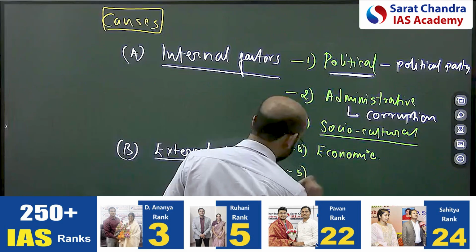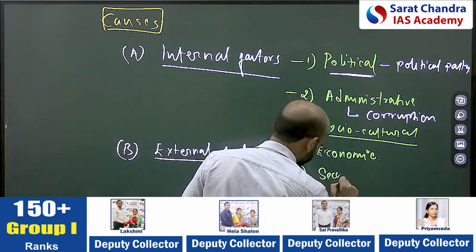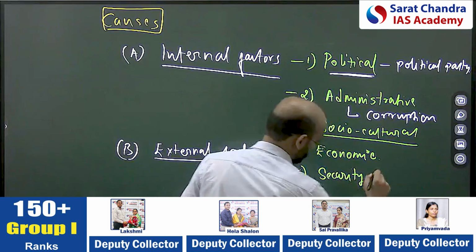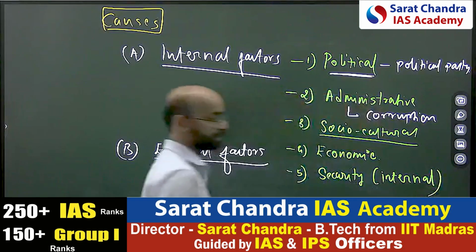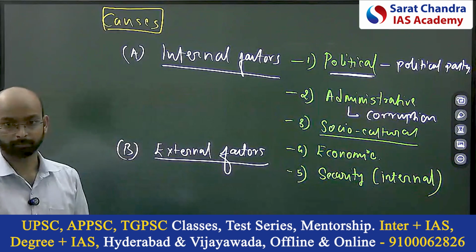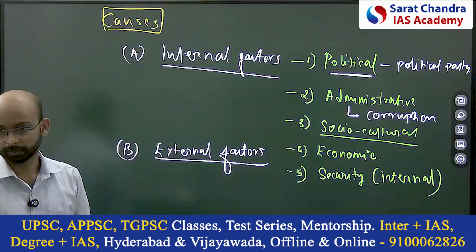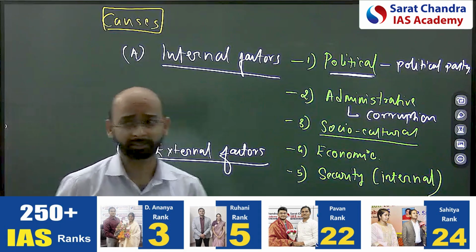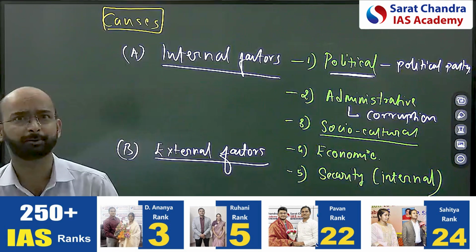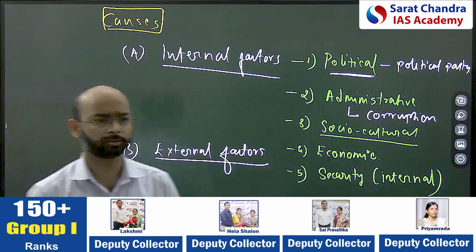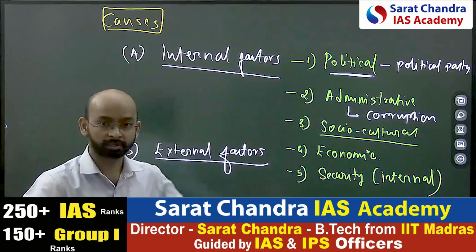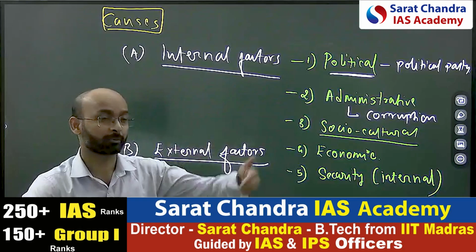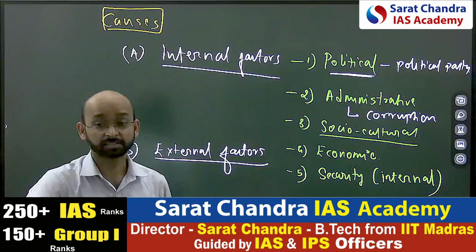The fifth is security causes, mostly internal security issues, riots, some communal violence. Then there was, I think in Bihar or Uttar Pradesh, a mutiny in one of the constabularies. Yesterday we discussed mutiny, that some police officers revolted. So such issues also happened.